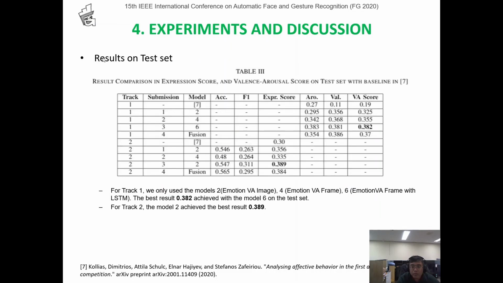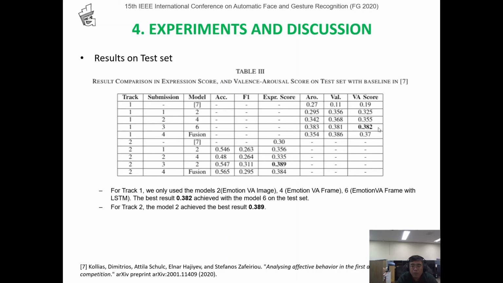Next, we will discuss the results on test sets. For check 1, we use models 2 to 6 and fusion of all for submission, and we achieve the highest VA score with model 6 at 0.382.